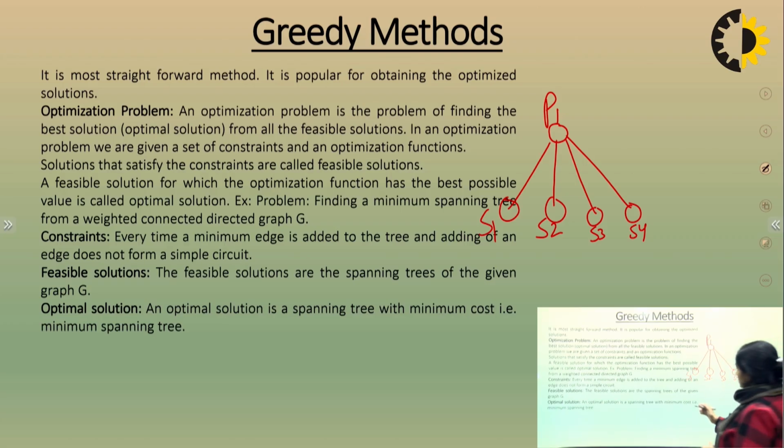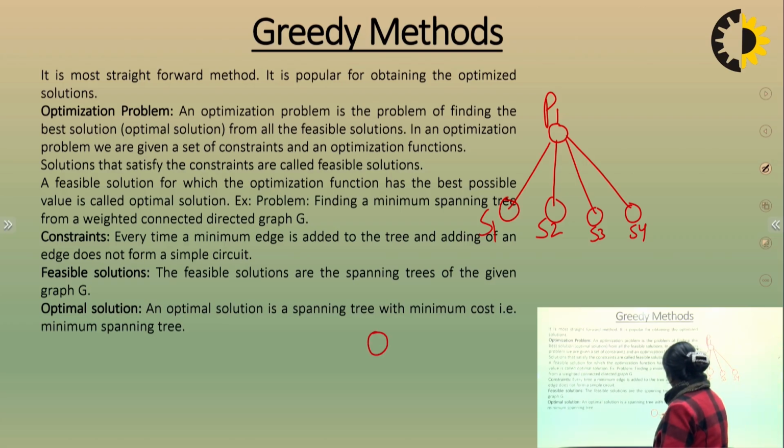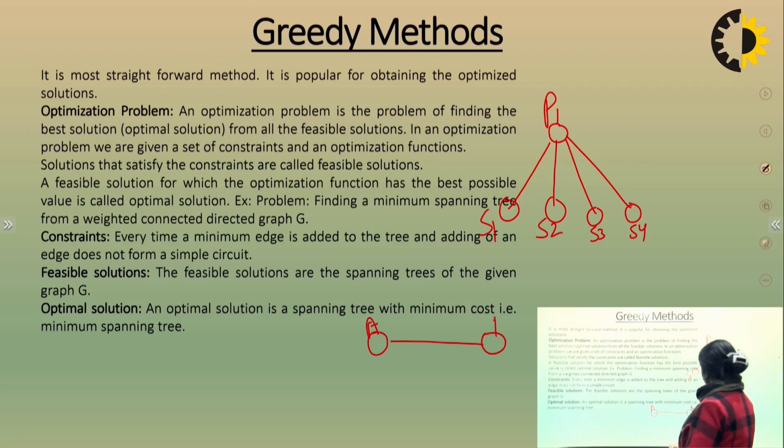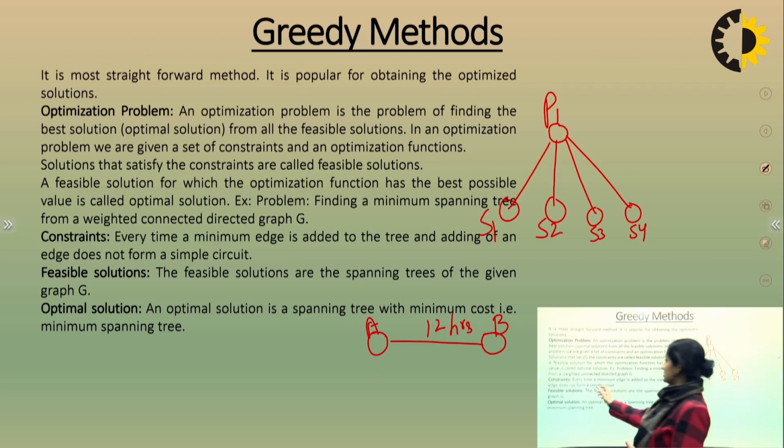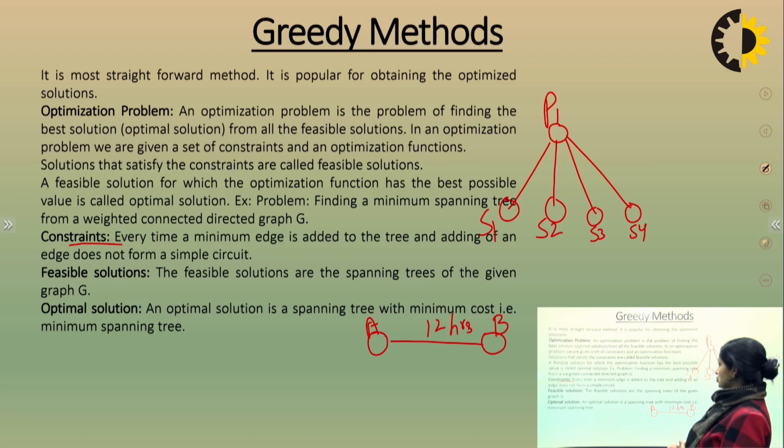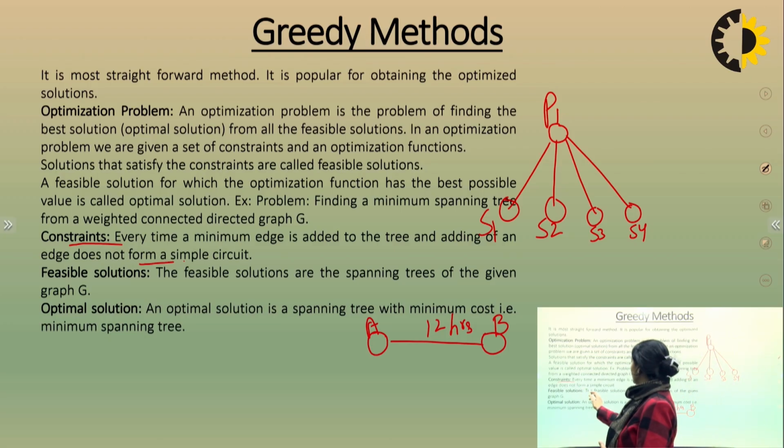The problem is you have to cover the distance from source A to source B within 12 hours. Here a condition is given. As you can see here, constraints.